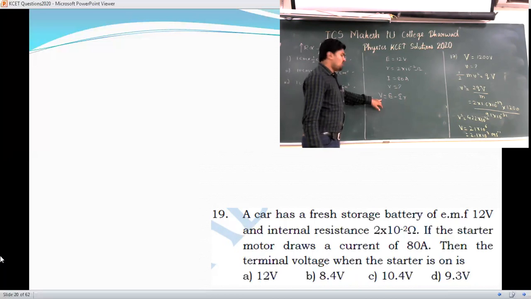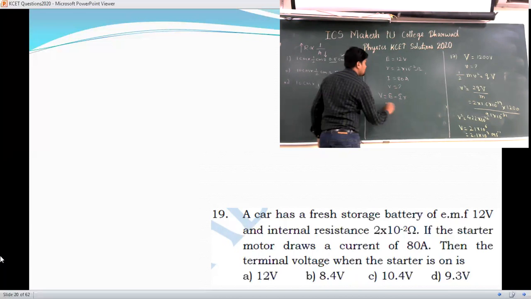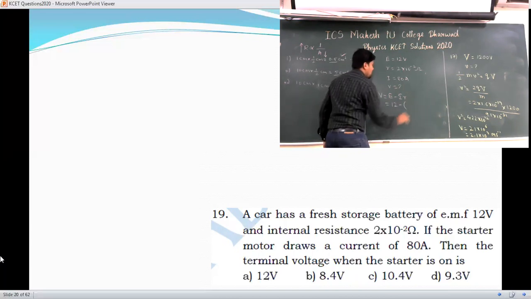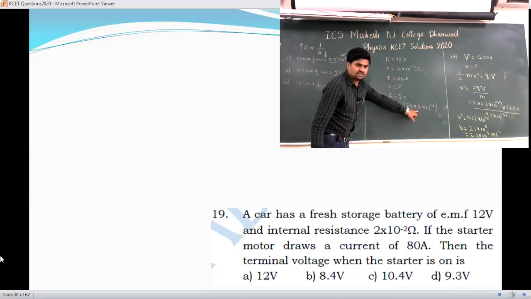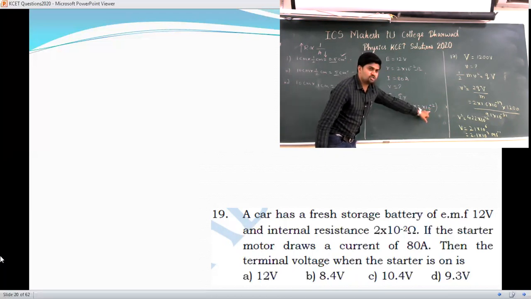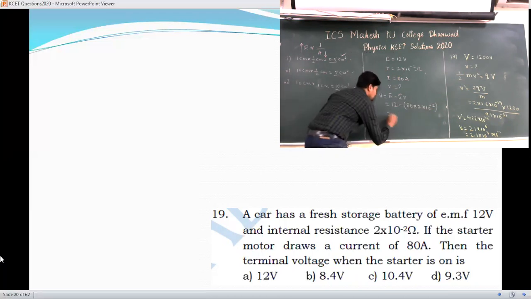Here E should always be greater than V. So what is the value of E they have given? It is 12 volt minus I, which is 80 into 2 into 10 raised to minus 2. Here 80 into 2 means 160, 160 into 10 raised to minus 2 means 1.6. So 12 minus 1.6, how much are you getting? 10.4 volt. This should be your answer.